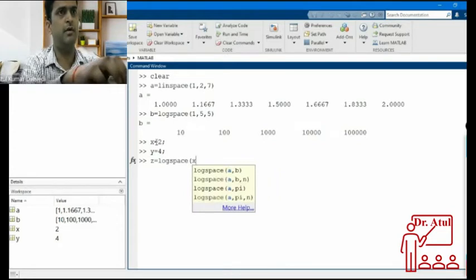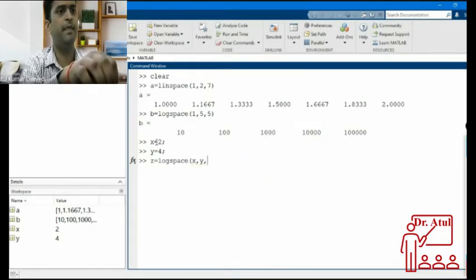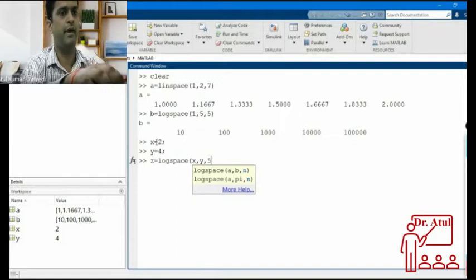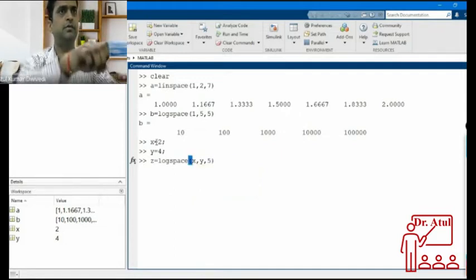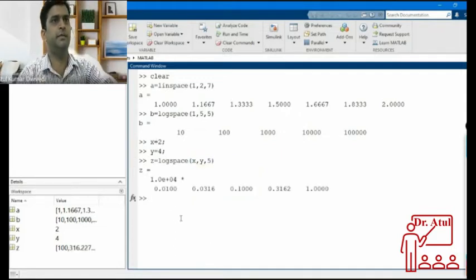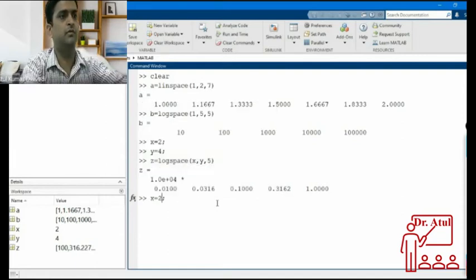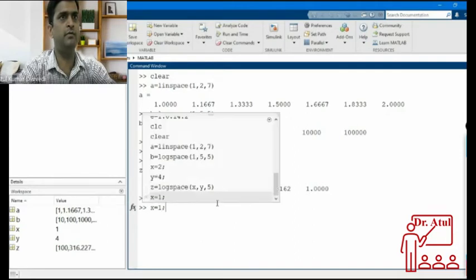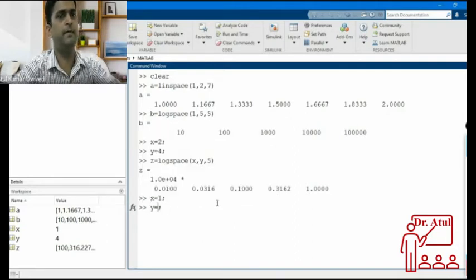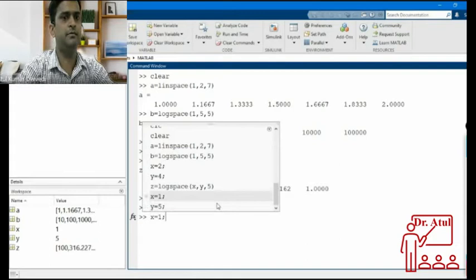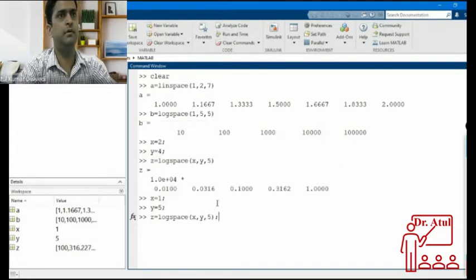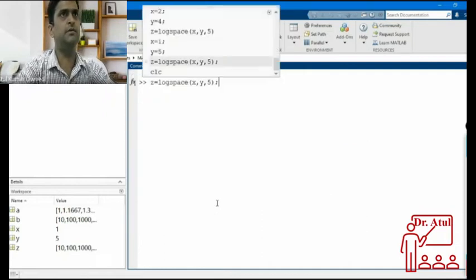You can write x comma y comma 5. This is taking the numbers here. Let us take the same thing. Let me clear all the things.